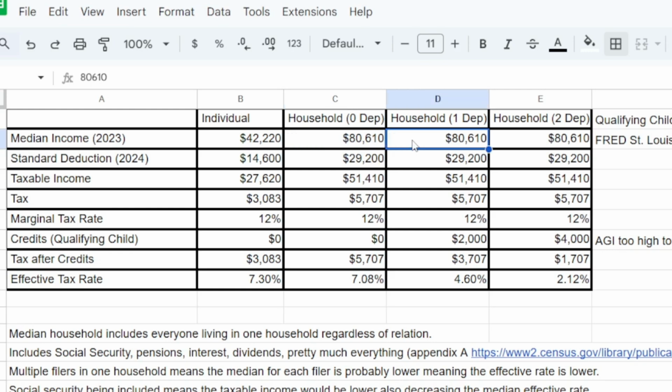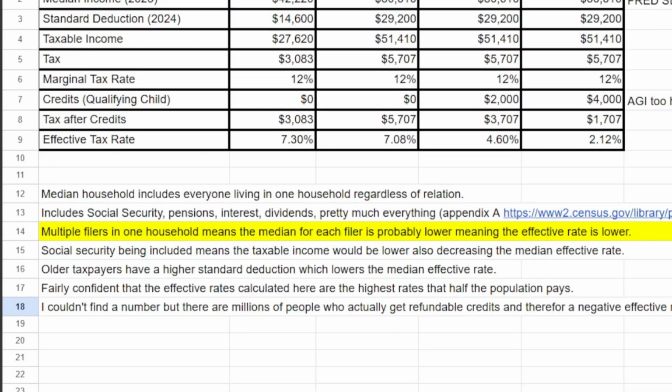I did this for 1 dependent and 2 dependents, and you can see the results. The effective tax rate for 1 dependent for a married filing jointly return was 4.6%, and for 2 dependents, all the way down to 2.12%. Using these calculations, a few people are paying just over 7%. I feel confident in saying there are more people earning over the median who pay less than 7% than the other way around. Some other notes that I have that kind of support this.